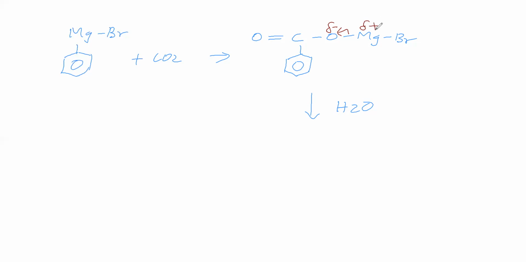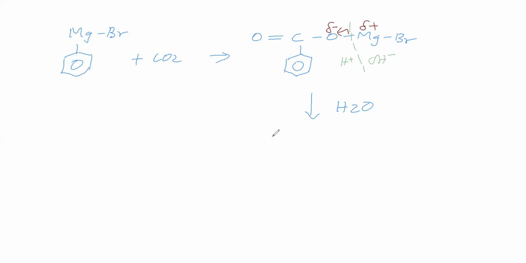Now water is attacking this one. In water we can write H plus and OH minus. H plus is attacking this negative side, OH minus is attacking this positive side. Therefore, this bond is shifting to oxygen, and between oxygen and hydrogen a bond is produced. Then between magnesium and OH minus a bond is produced.